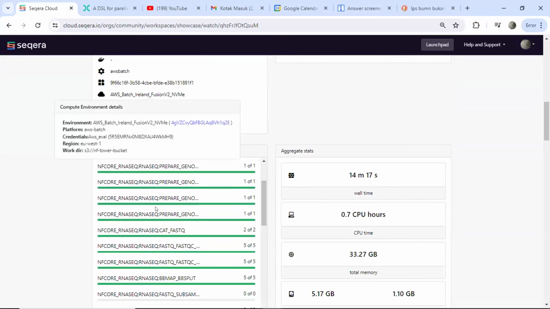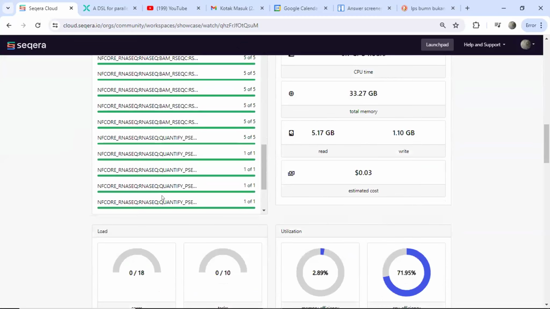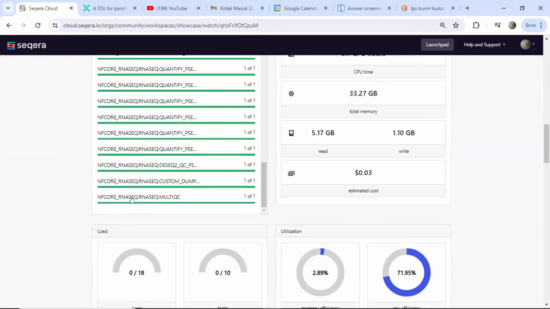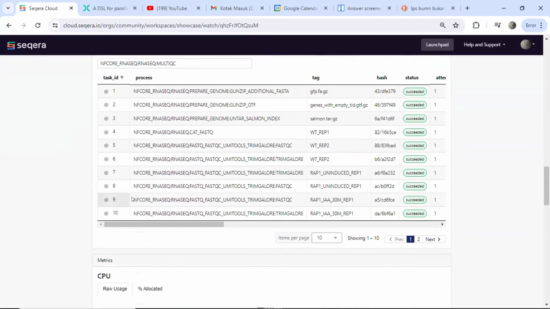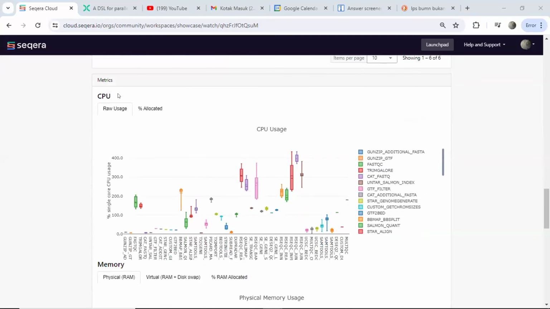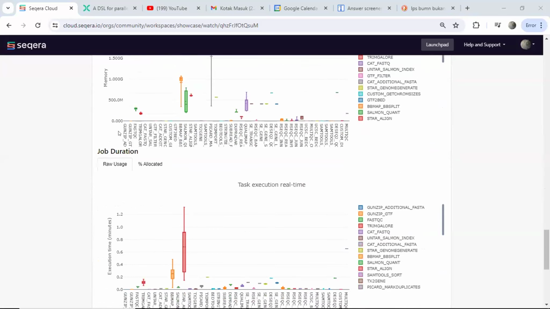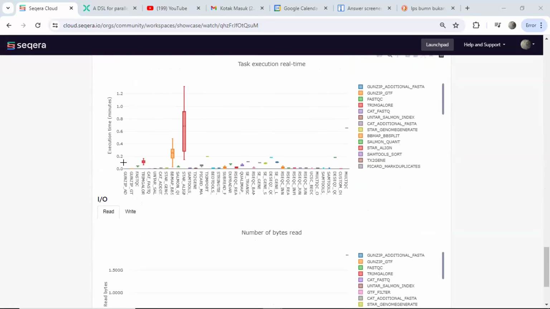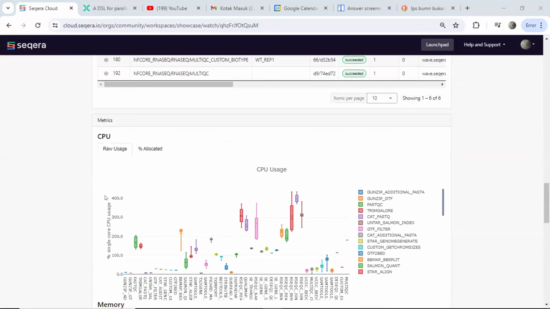And then I will choose Nextflow MultiQC. I will show these metrics at this point: CPU, memory, the duration, and IO. I will explain the CPU first. CPU shows usage over the duration of the execution of the Nextflow pipeline.